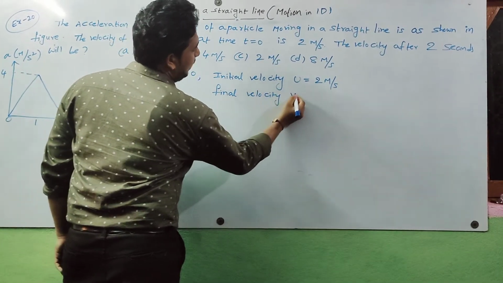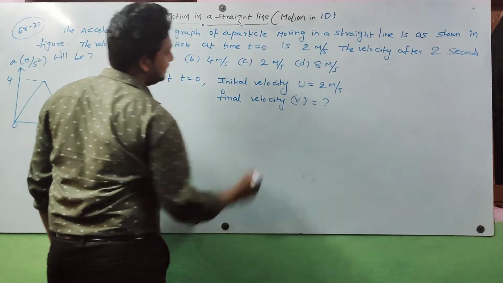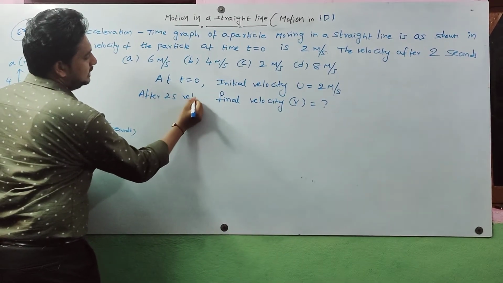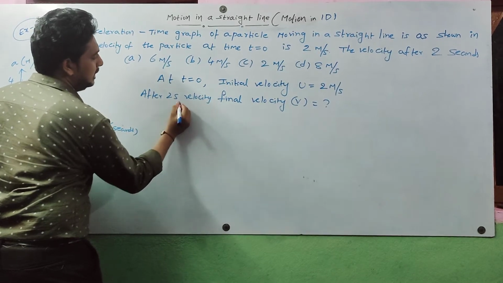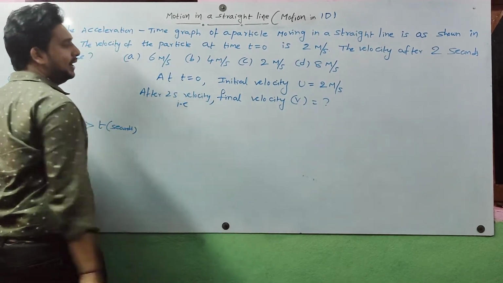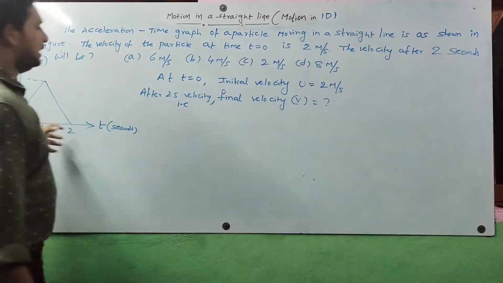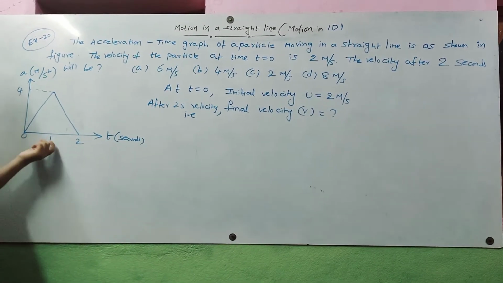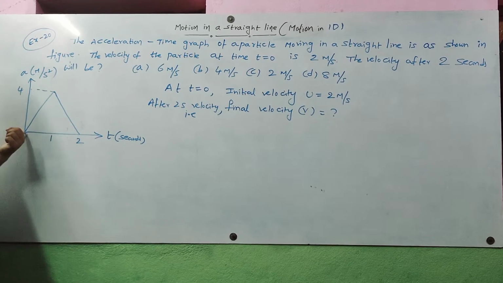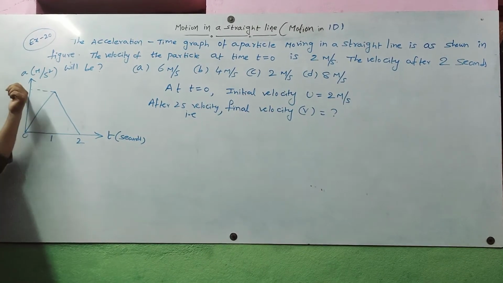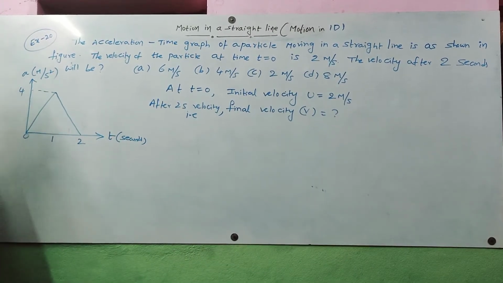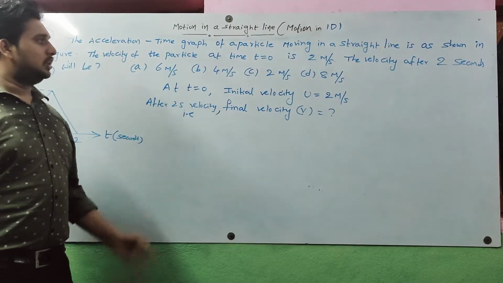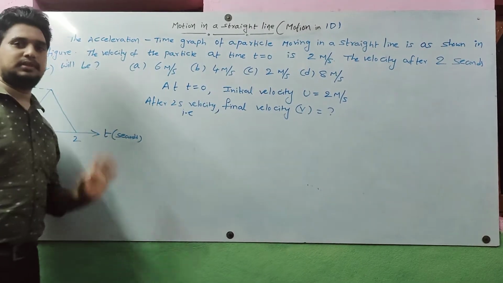We need to find the final velocity from this graph. Already the graph values are given: 0 seconds, 1 second, 2 seconds. Here acceleration is 4 meter per second square. This is given. How to find the final velocity here? The graph is acceleration versus time.